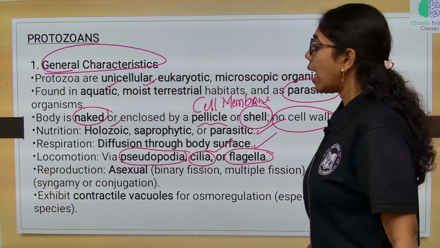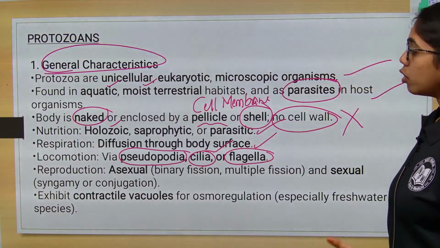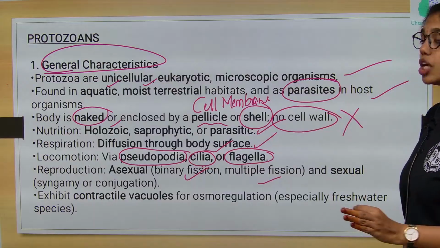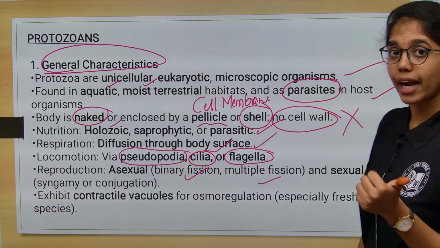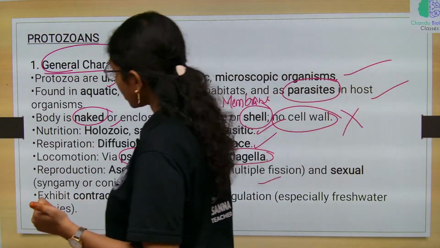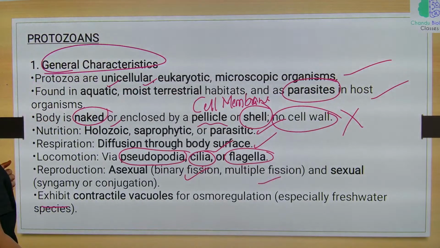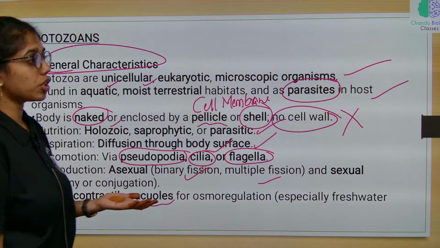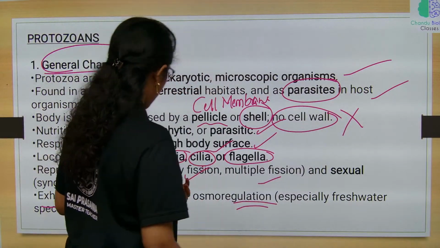Remember that. Reproduction includes asexual reproduction by binary fission and multiple fission, and sexual reproduction by syngamy and conjugation. They also exhibit contractile vacuoles, which aid in osmoregulation and excretion.